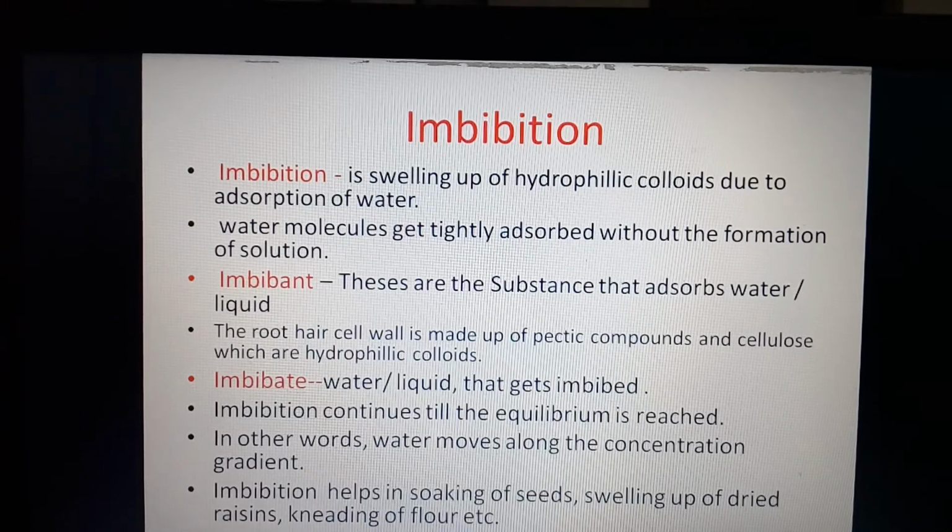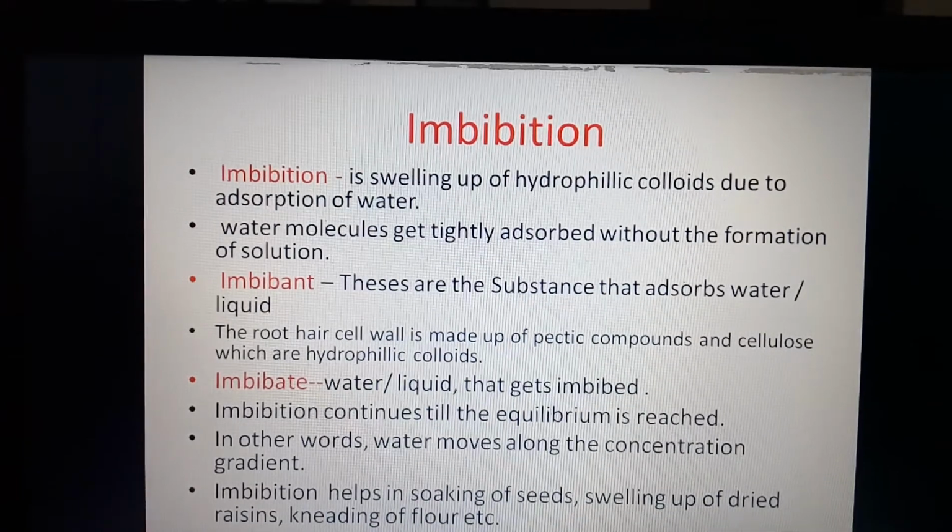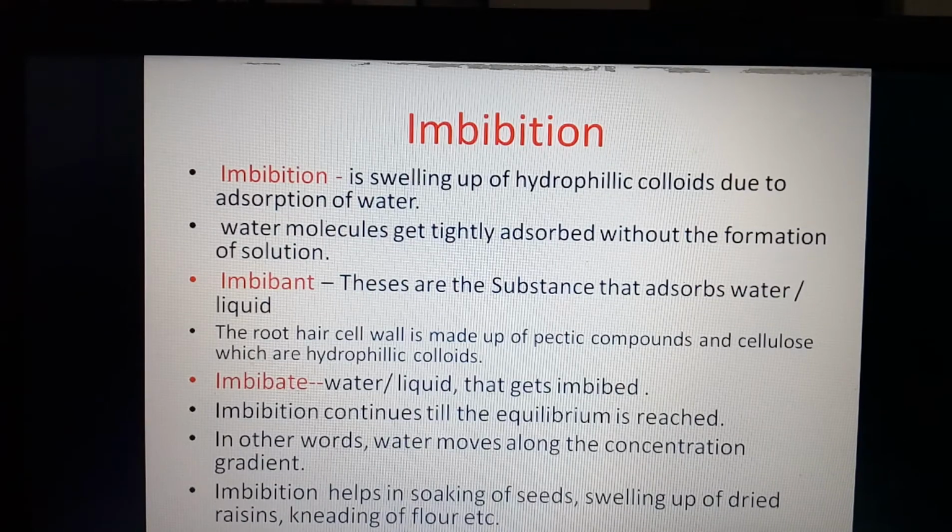Due to imbibition, during the rainy season it becomes difficult to close and open the wooden doors and windows, because hydrophilic substances present in them adsorb the water molecules. They hold the water molecules very tightly without formation of a solution, and that's why they swell up.